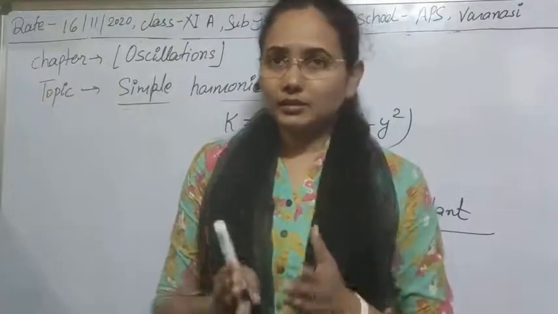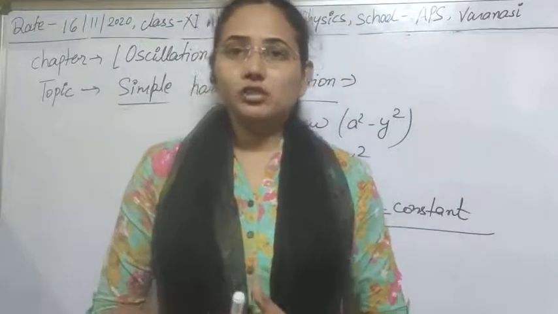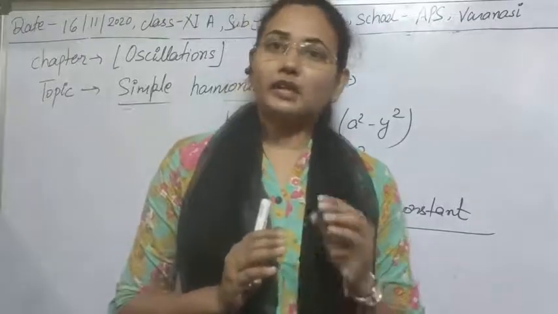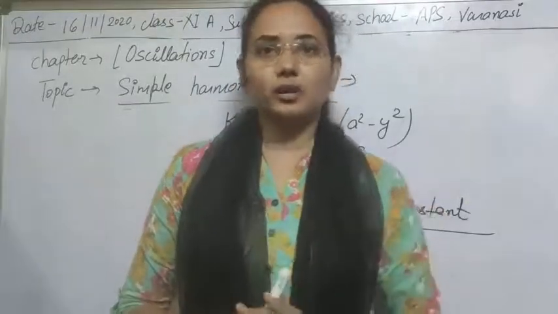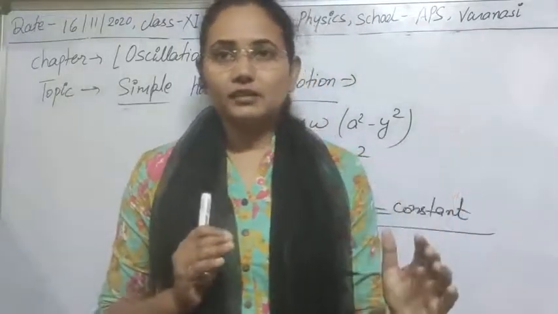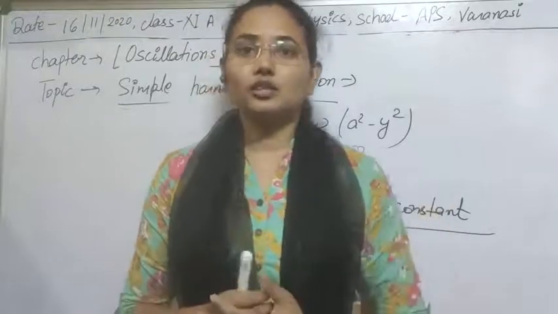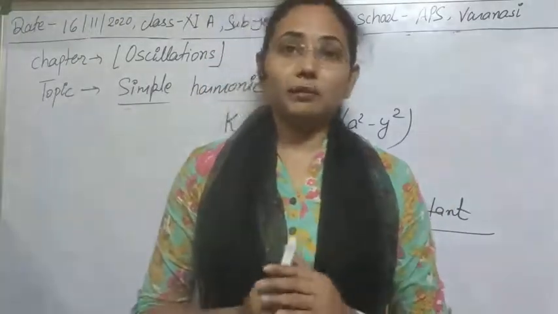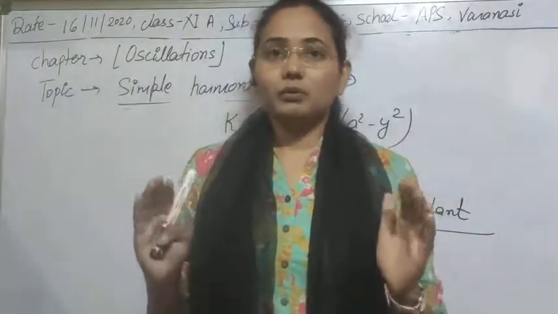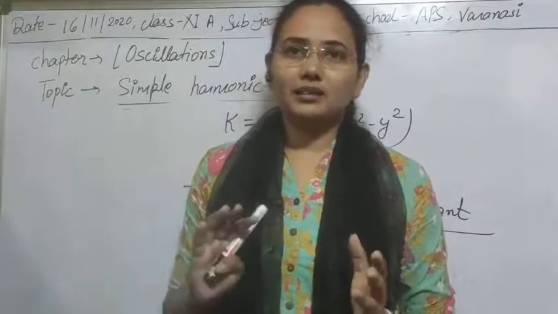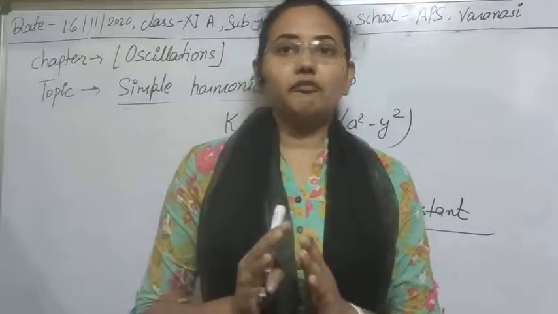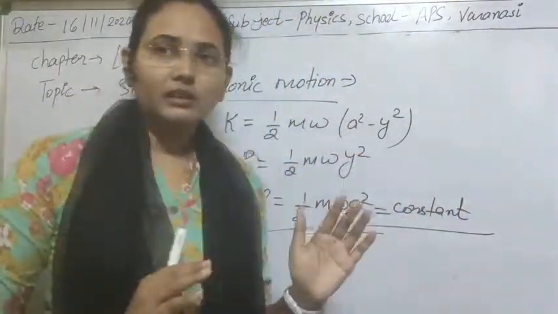Like at the equilibrium point, the mean position, we are seeing that potential energy is zero, and the kinetic energy obtained will be the maximum kinetic energy in simple harmonic motion. And also at the extreme positions, kinetic energy is zero and some value of potential energy is obtained, so that value of potential energy will be maximum for the system. Clear? So maximum and minimum potential energy, and maximum and minimum kinetic energy can be obtained, and at other points we will get both kinetic energy and potential energy, and their sum will always be equal to this value, that will be a constant value.